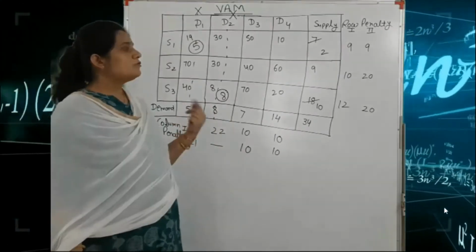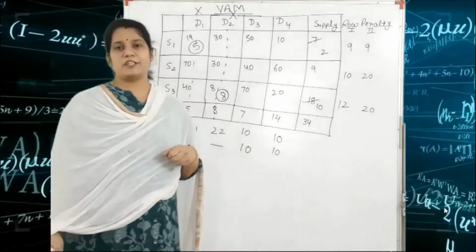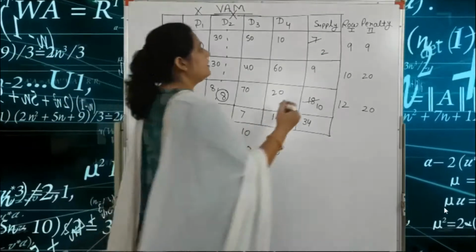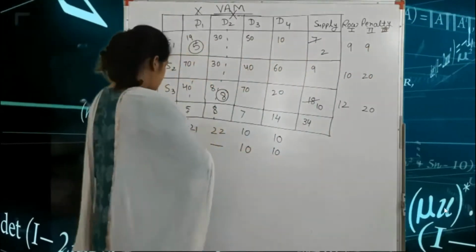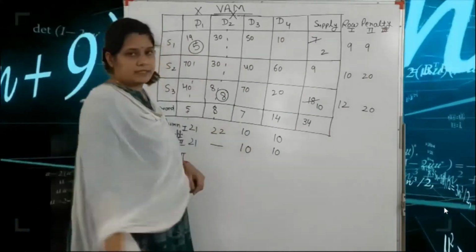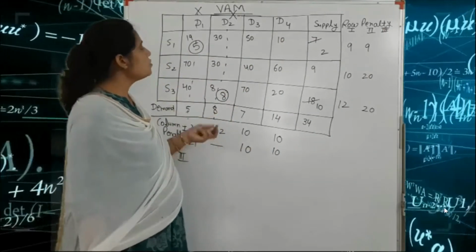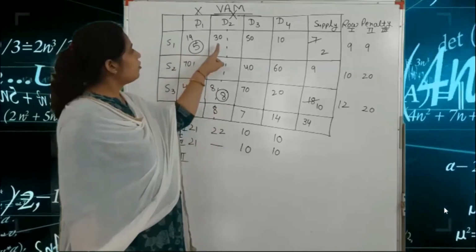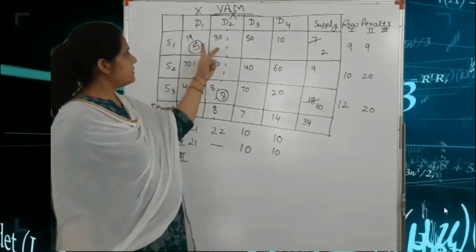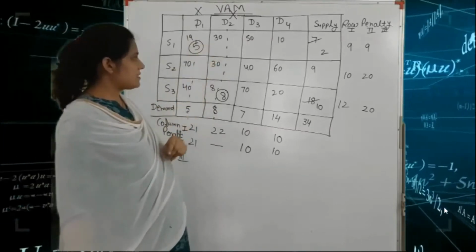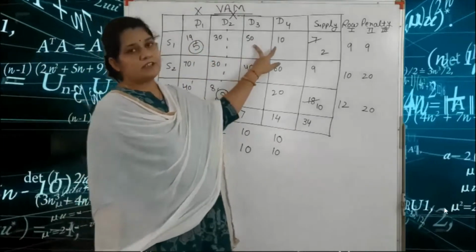For finding the next allocation, again we find the third row penalty and third column penalty. This column is cancelled, and this column is also cancelled. That means the first and second columns are cancelled, so only two values are remaining.